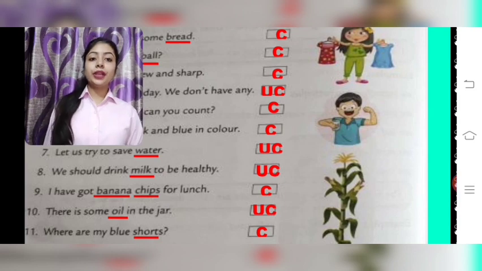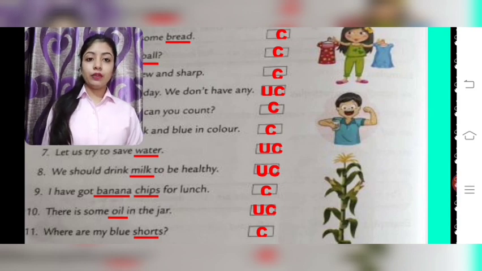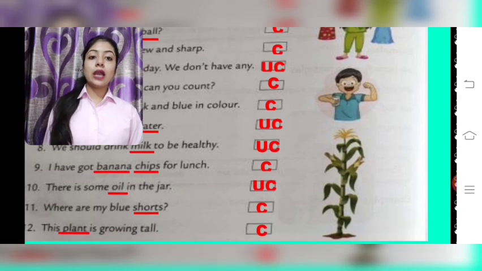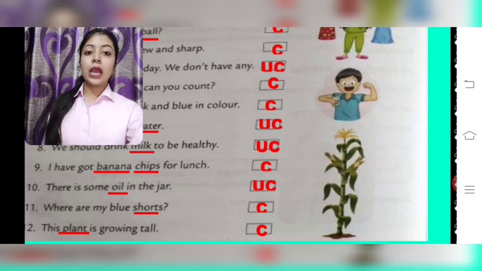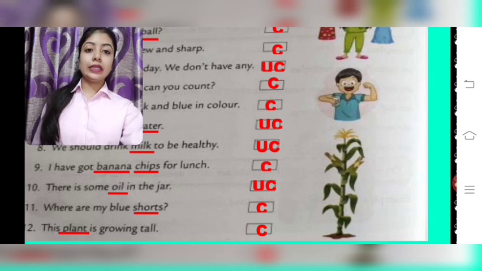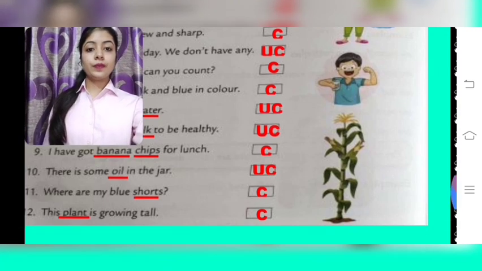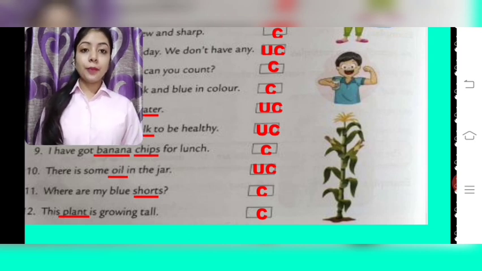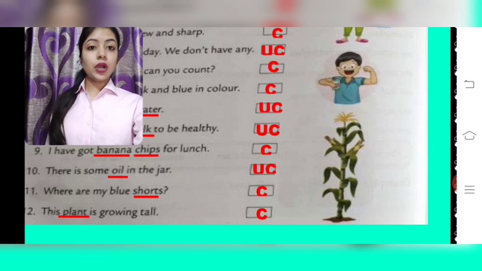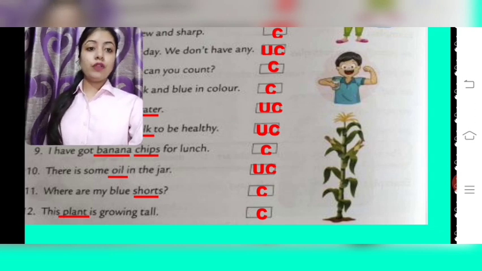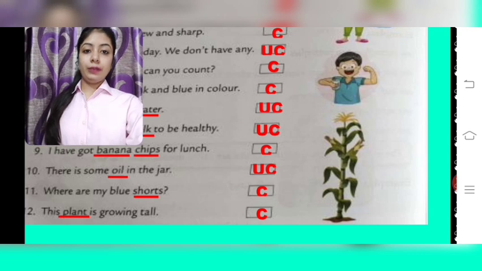8. We should drink milk to be healthy. Milk, you will underline and write it uncountable. 9th, I have got banana chips for lunch. Banana and chips are names of things. So you will underline them because they are nouns and write countable. You can count it. 10th, there is some oil in the jar. Oil we cannot count again. No. Because it is a liquid quantity, we cannot count it as 1, 2, 3, 4. So you will mention it as an uncountable naming word.